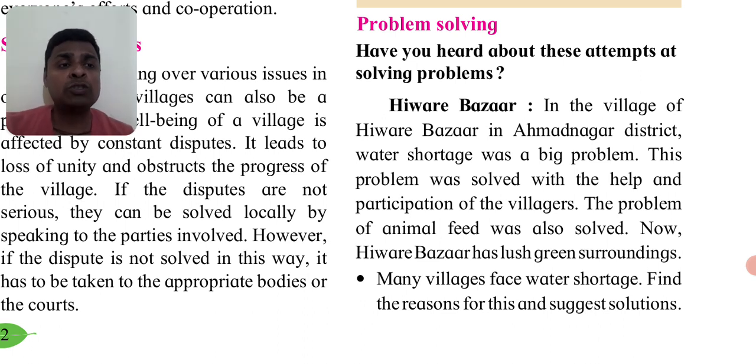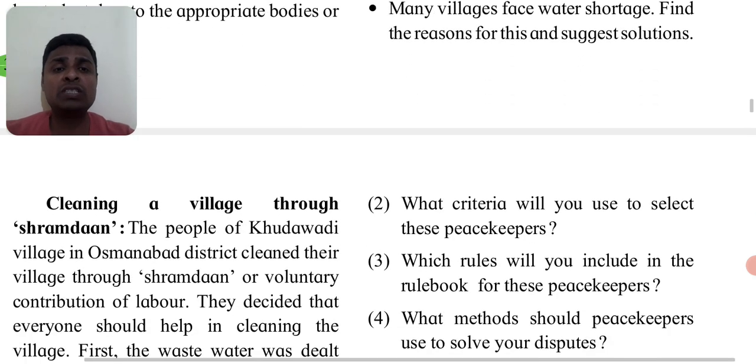So this problem had to be solved, and it was solved with the participation of the villagers, and the other problem of animal feed was also solved. So many problems are there. If you come together and help each other, we can solve the problem. That is what is told here. Many villages face the water problem, water shortage. So what are the suggestions and reasons for it?